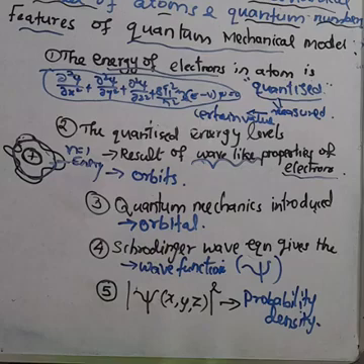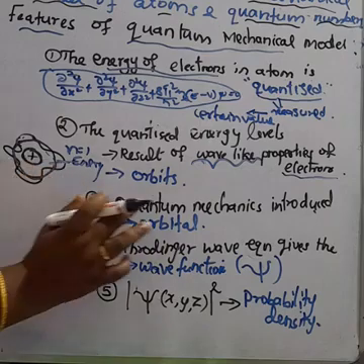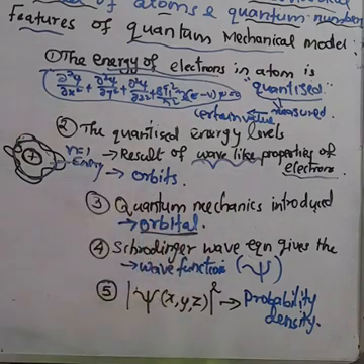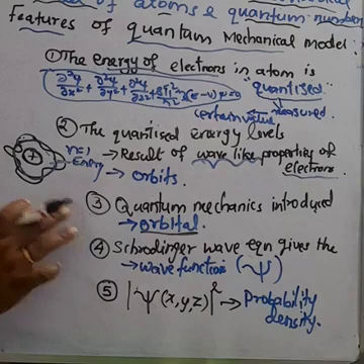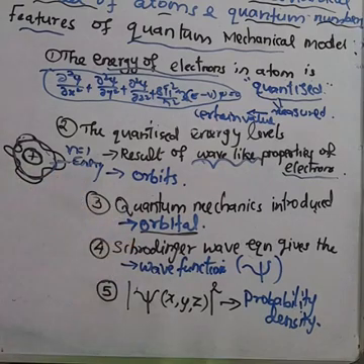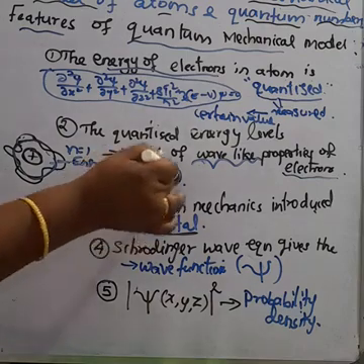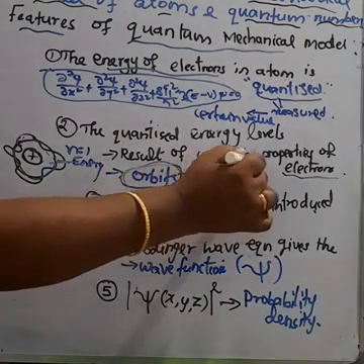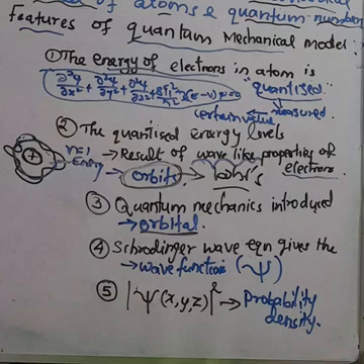What is the third point? Quantum mechanics introduced the orbital. Orbits we already know from the Bohr atom model, but in quantum mechanics, Erwin Schrödinger introduced the concept of the orbital.